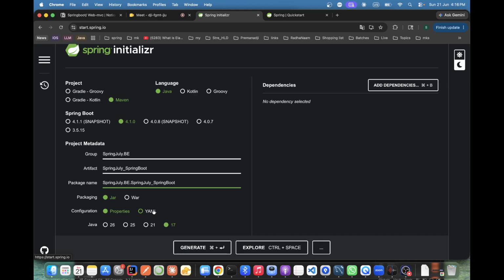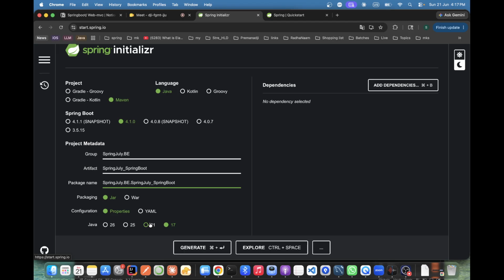Because why? Because as a developer, we create everything, microservices or anything, and wrap it inside a Docker file. And that Docker file we need to deploy somewhere else. And suppose any issue comes or anything, to whom do we connect? Ops team. And the ops team knows about the Docker YAML file. So Docker file completely relies on a YAML file. That is the purpose only. For now, I'm just selecting properties file. And this is the Java version, as simple.